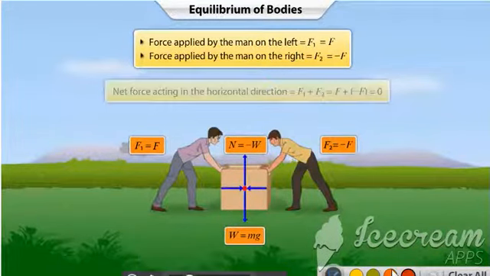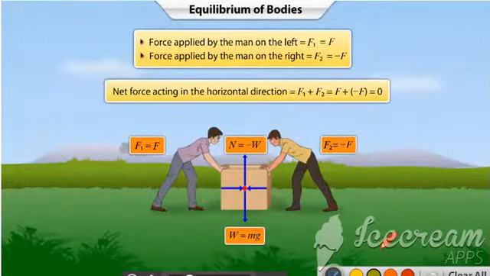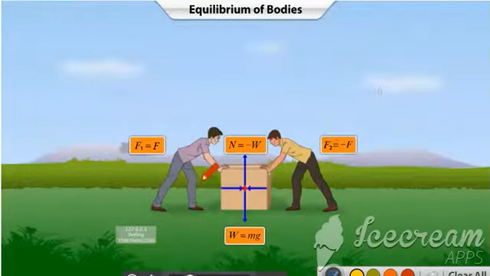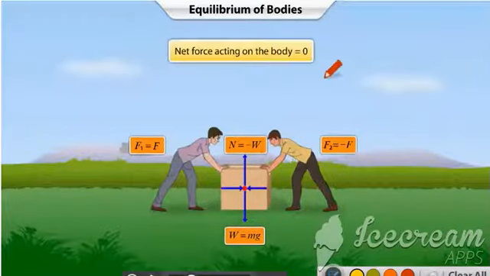Thus, the net force acting in the horizontal direction is also 0. Therefore, even though four forces are acting on the body, the net force acting on it is 0. As a consequence, the body remains in the state of rest.